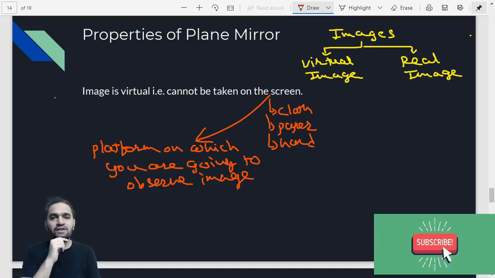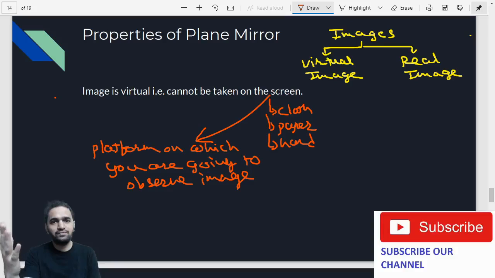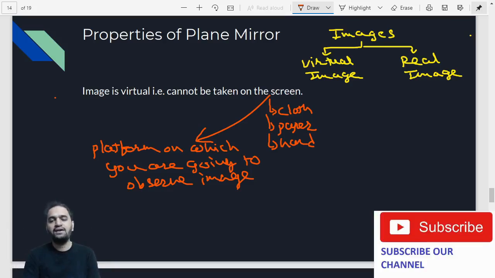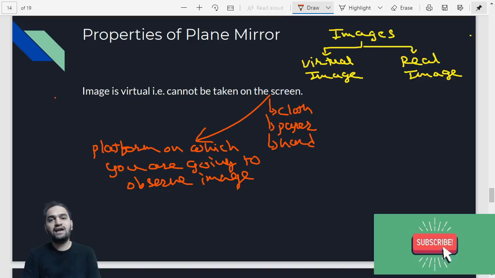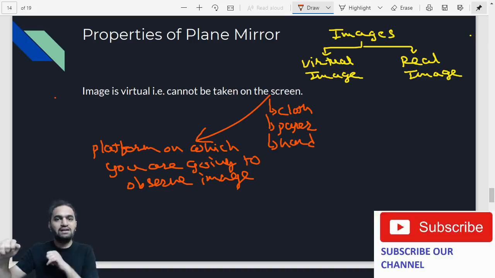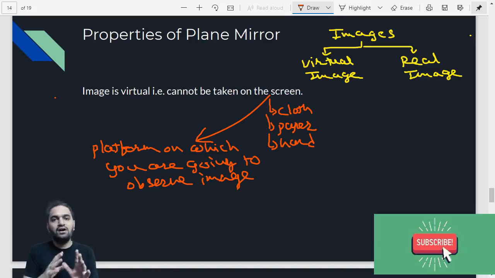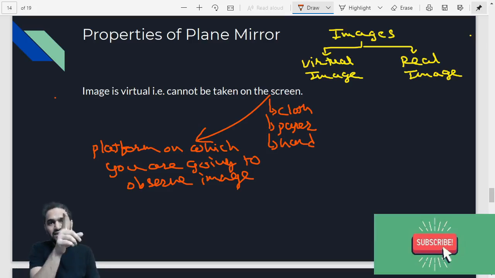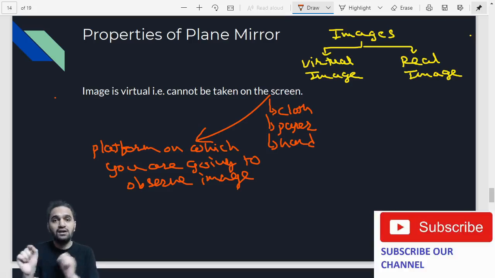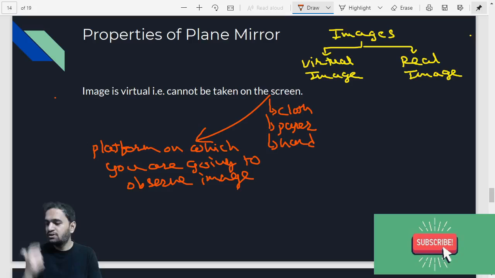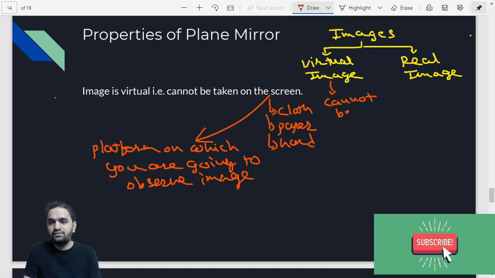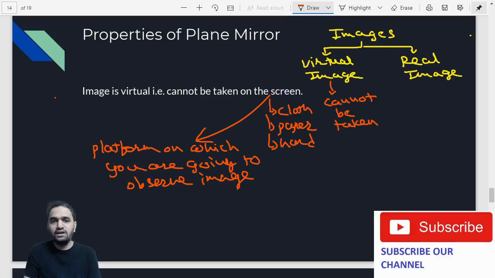Now you just tell me what is your experience. For example, if you are in front of the mirror at your home, just consider that for a second, that you are in front of your mirror at home, and you are able to see yourself. After that, somebody takes a cloth material near the mirror. Now you tell me whether it is possible that whatever image you are seeing in the mirror, that same image you are able to take on the cloth material. Is it possible? No. So that kind of image is called a virtual image. It cannot be taken on the screen. Are you understanding the point?